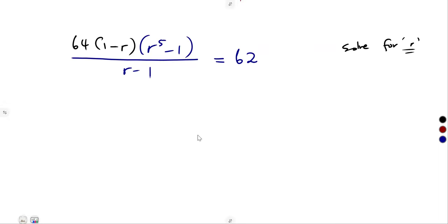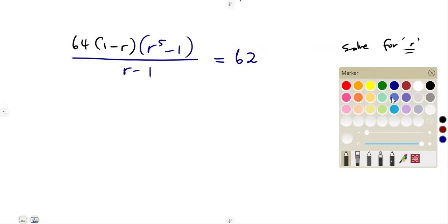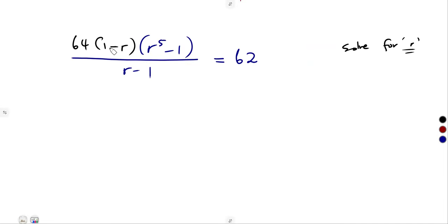How is that possible? That is why I was explaining about the two formulas before for the sum of terms. Because if you check here, there's a condition where we need to cancel, but these two are different. This is 1 minus r. This is r minus 1.